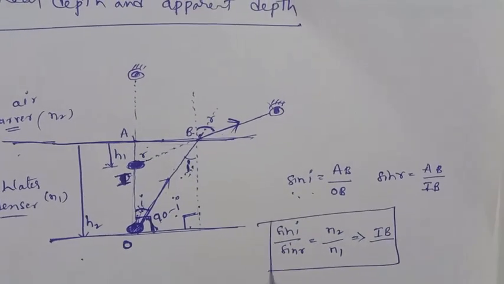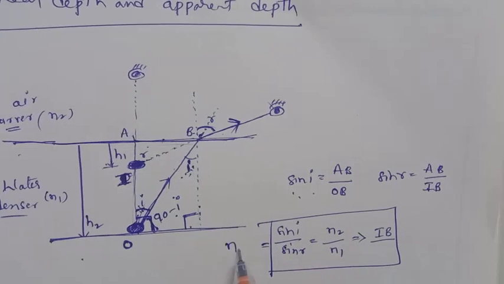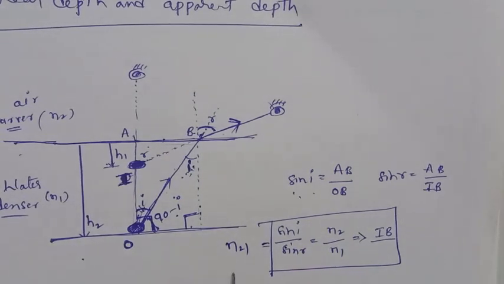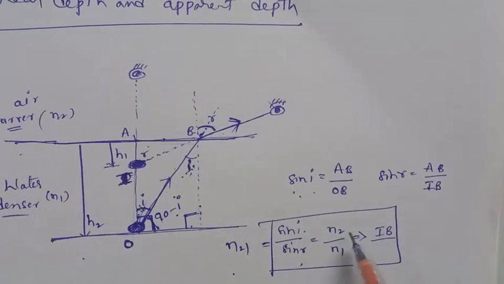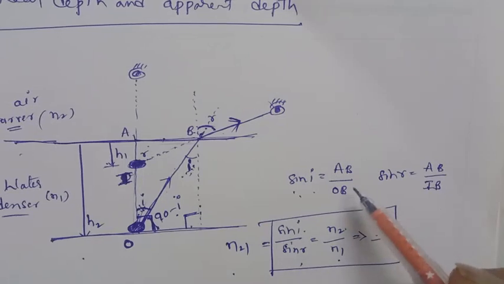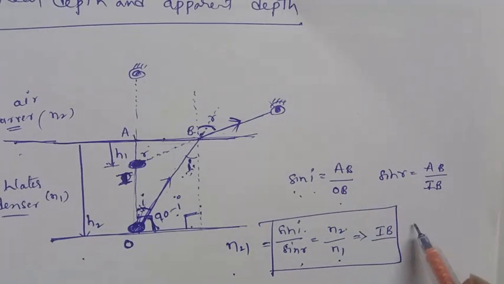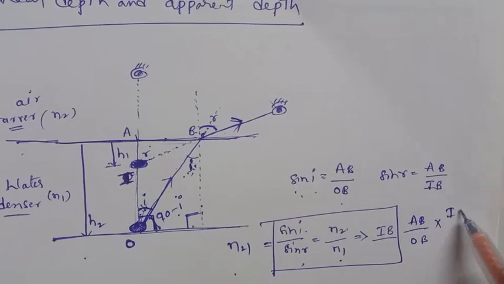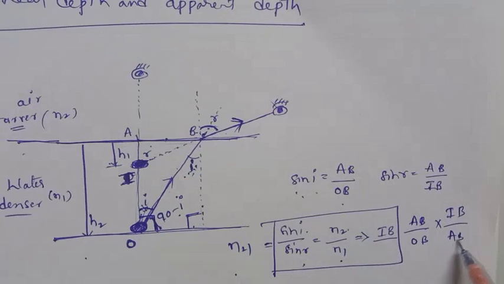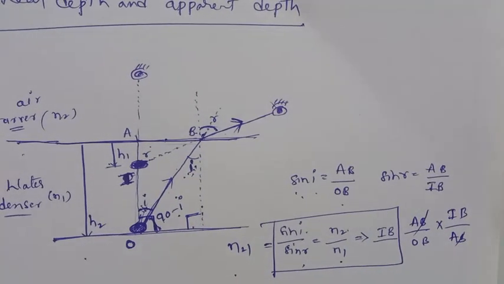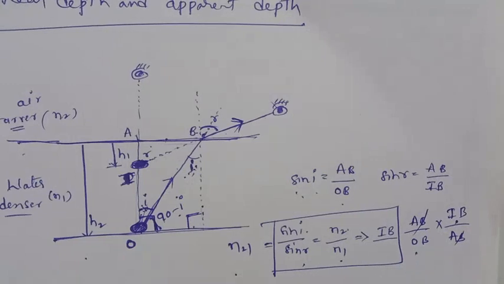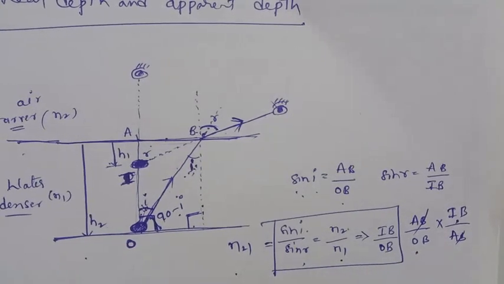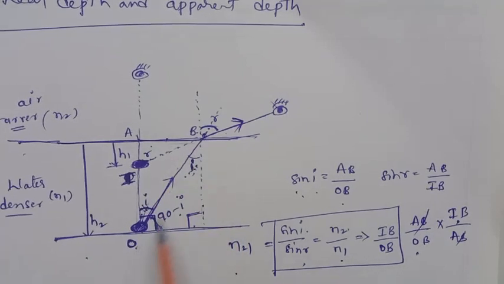The refractive index n2 by n1 is equal to sin i by sin r, which is AB by OB into IB by AB. Here AB gets cancelled. Then what value do you get? IB by OB. Here IB and OB are the image distance and the object distance.